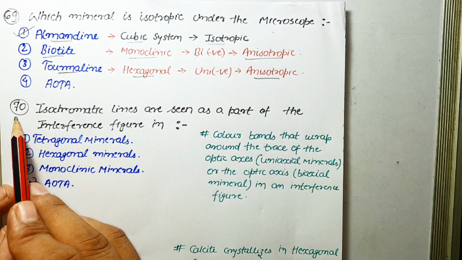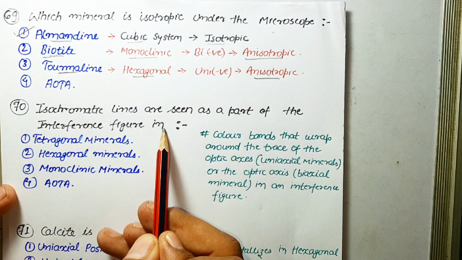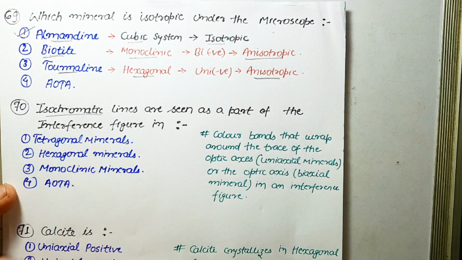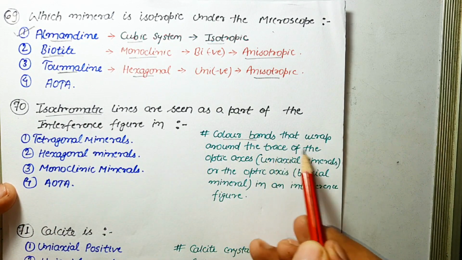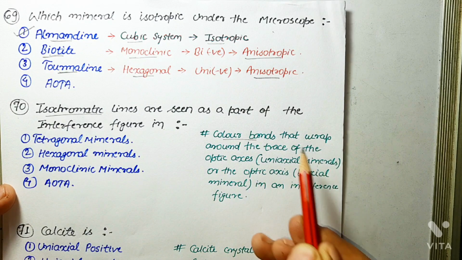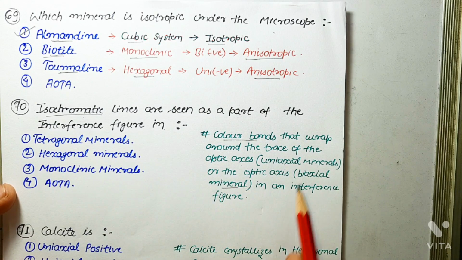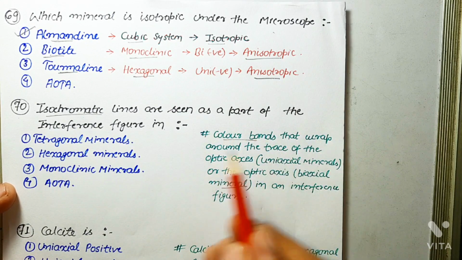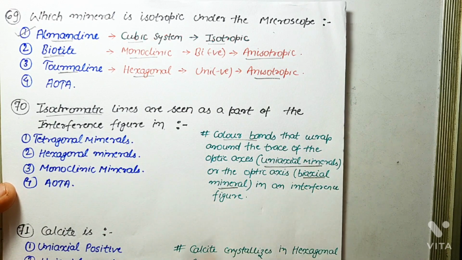Okay. Next question is: isochromatic lines are seen as a part of the interference figure in. So first of all, what are isochromatic lines? Isochromatic lines are the color bands that wrap around the trace of the optic axis in case of a uniaxial mineral and that wrap around the optic axis in case of a biaxial mineral. So basically these color bands are present both in uniaxial minerals as well as biaxial minerals.